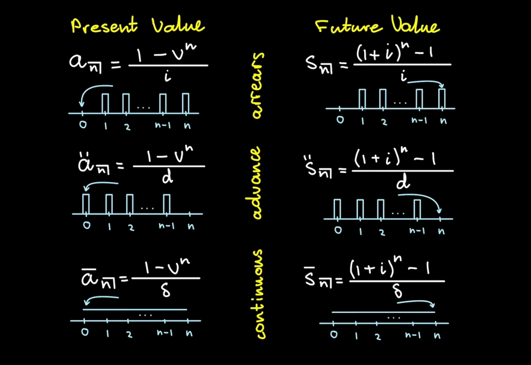Now, annuities in advance are also called annuities due. Now, these are when the payments are made at the beginning of each time period. So if the annuity starts at a particular point in time, the payment is made at that exact point in time. And the payments stop one time period before the end of the term of the annuity. Okay.